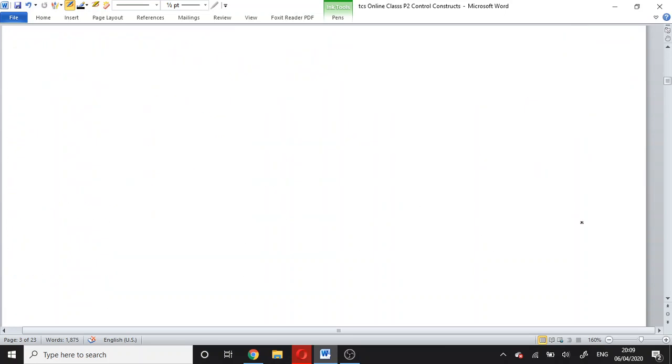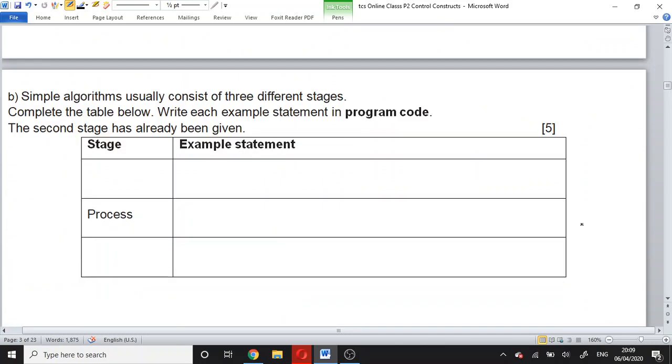Yes. Now we have another question. Read this question. Yes, student. Read and answer using chat. Have you read? Okay. Now tell me the answer. Good. The first stage is input. Very good. Excellent. And the last is output.